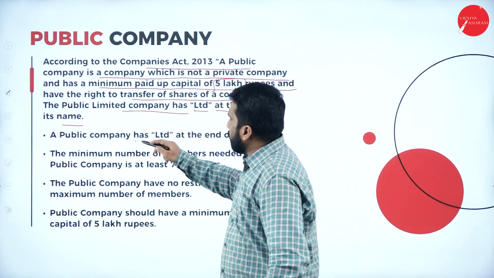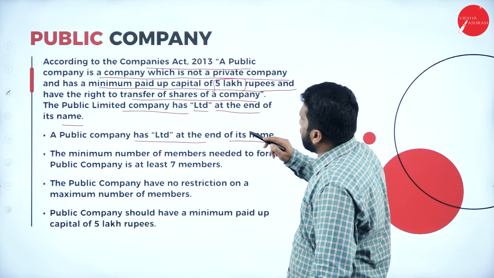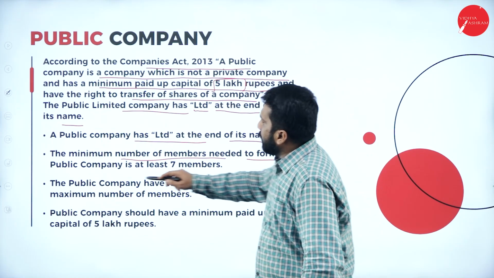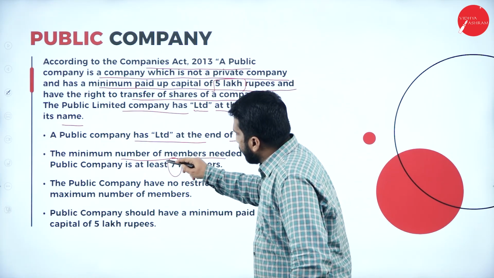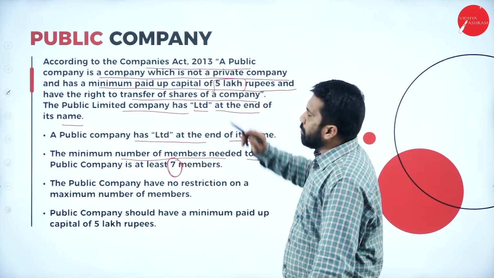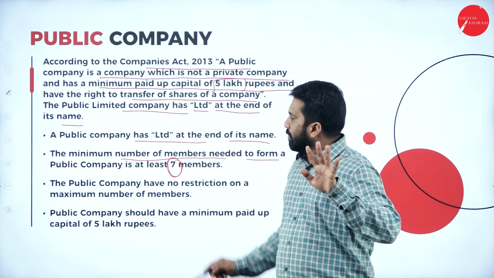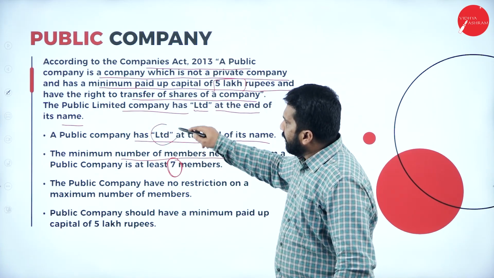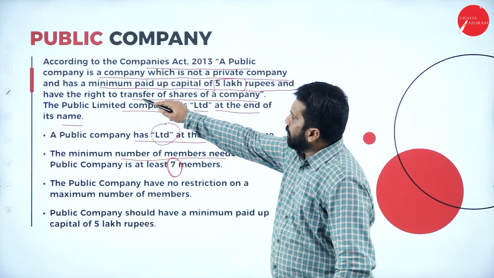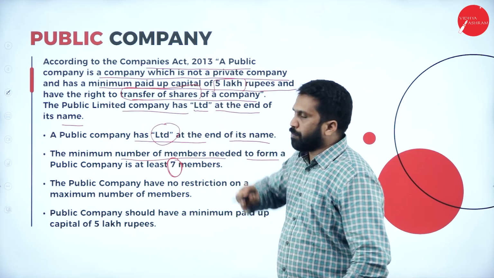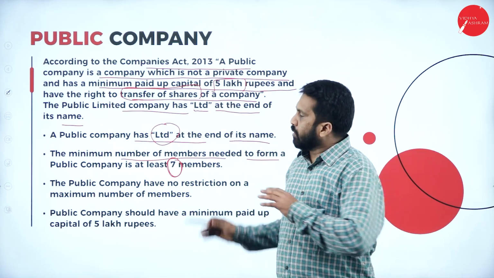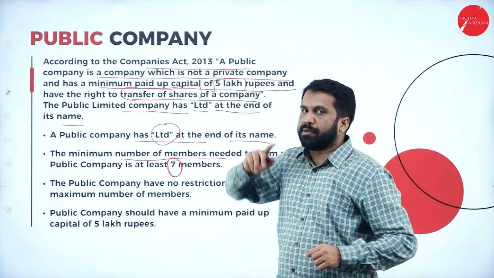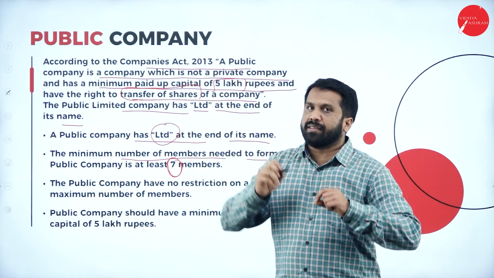Now, public company has limited at the end of its name. Next, the minimum number of members needed to form a public company is 7. This is important. What is the minimum capital required? 5 lakh. What is the minimum number required? 7. What is the name they can add? Limited. What can they do? They can transfer shares. These are the points you are supposed to remember. Don't learn as a paragraph. The points which are highlighted, please remember that you can explain that.